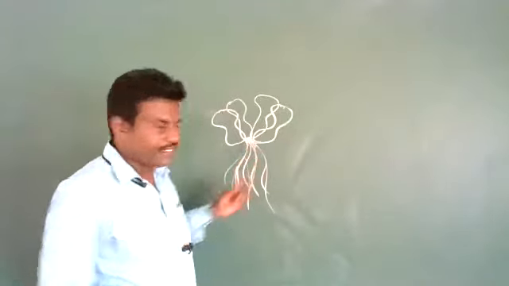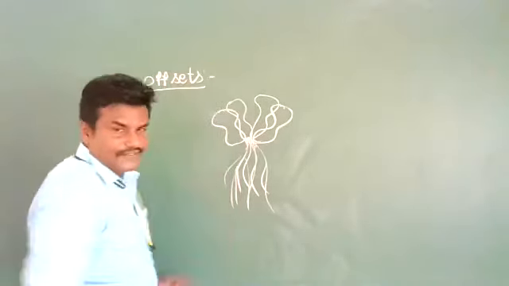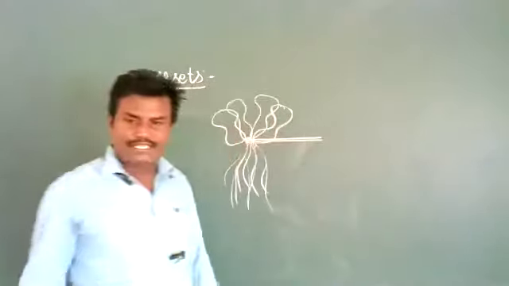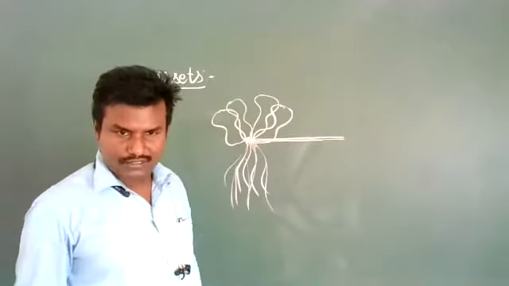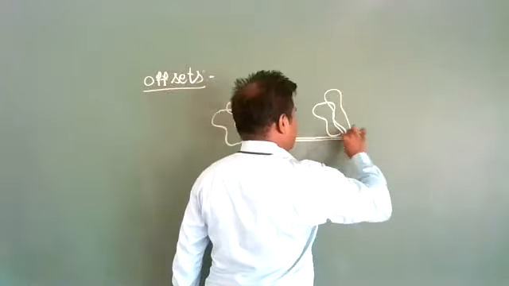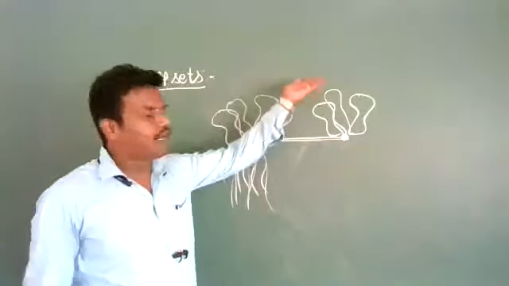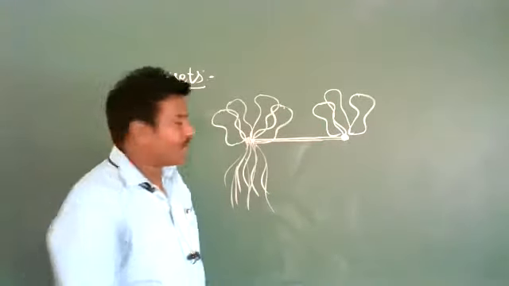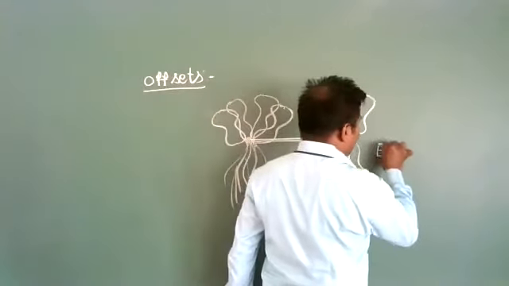In these offsets, in these one internode long runners, this internode is the long runner. See here, it is a node, and it is the same like this. One internode long runners. Above the surface of water, a tuft of leaves; below the water, a number of root-like structures. These are called offsets. Example, Eichhornia.